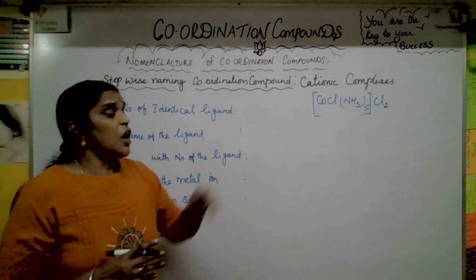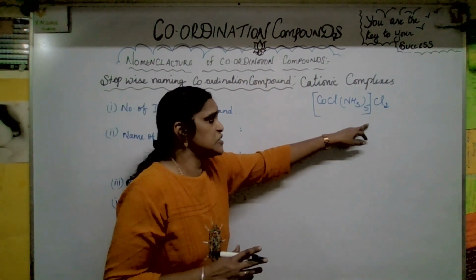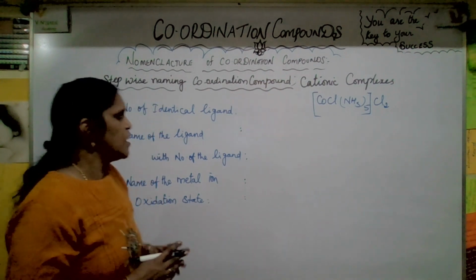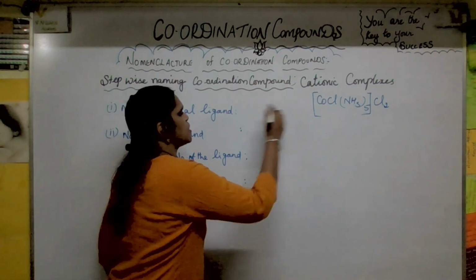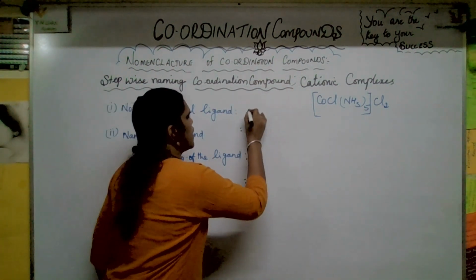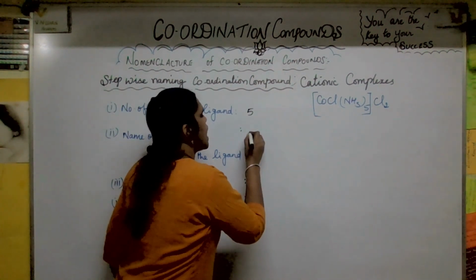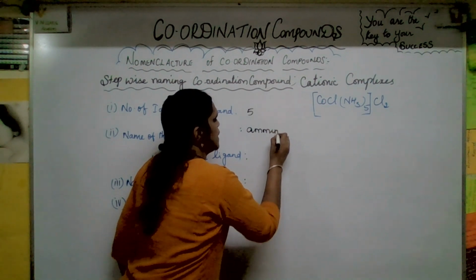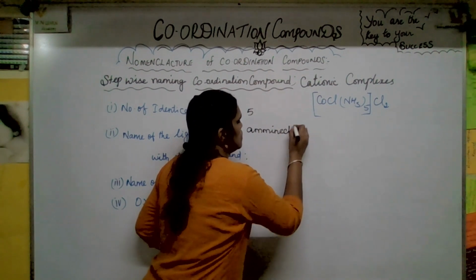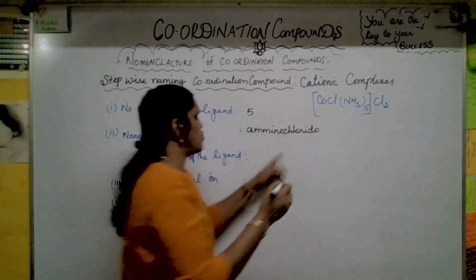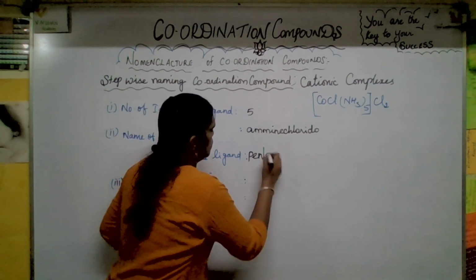Okay, now we are going to see [Co(Cl)(NH3)5]Cl2. Now the coordination sphere, next to that Cl2 is coming. This is a cationic complex. First and foremost, identical ligands: how many? 5. And the name of the ligand with the number. The name of the ligand is ammine, double M will be coming, and chlorido, only one chlorine. So chlorido, there is no gap. And the number of ligands, penta.